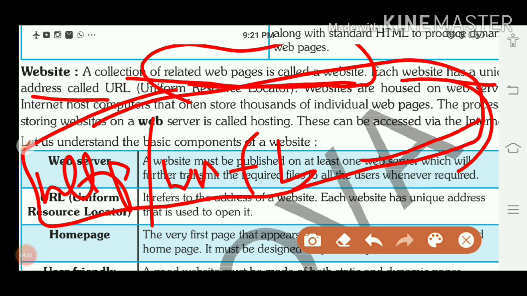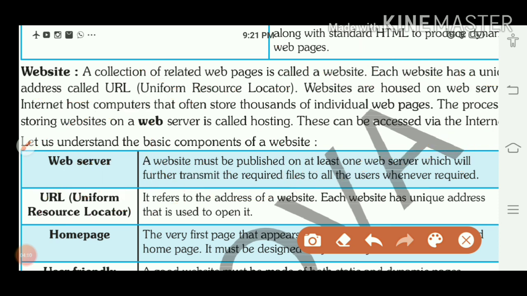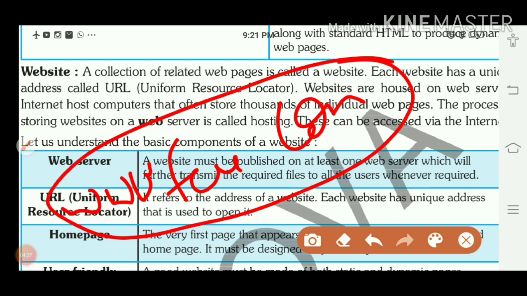What is the difference between web address and URL? Two terms are there. One is web address. Web address is also the address of a website, and URL is also the address. What is the difference between web address and URL? Children, I am writing www.facebook.com. This one is your web address, the website address.